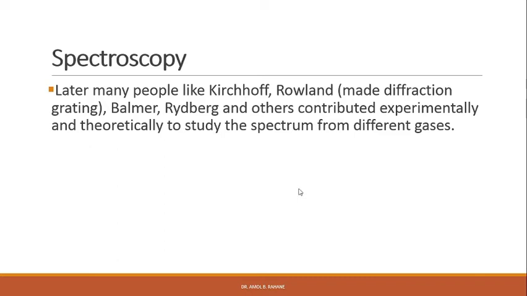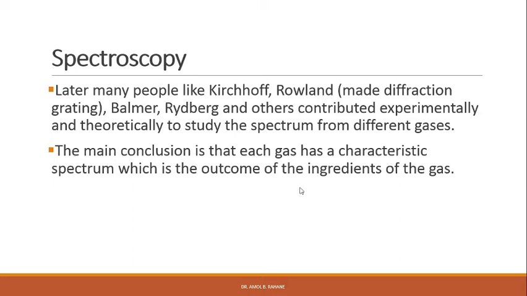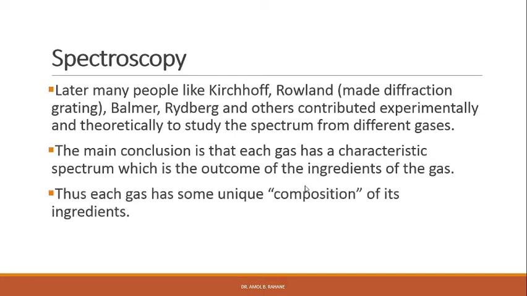So these people contributed experimentally as well as theoretically to the knowledge about the spectrum, right? The main conclusion of their study is that each gas has a characteristic spectrum, which is the outcome of the ingredients of the gas, right? So the gases show a characteristic spectrum, and that is the outcome of the ingredients of the individual gas, and each gas has a unique composition of its ingredients, right? These ingredients are called atoms.